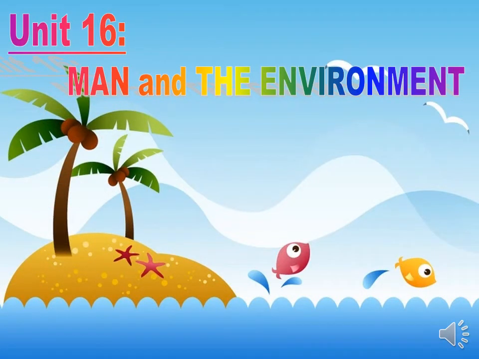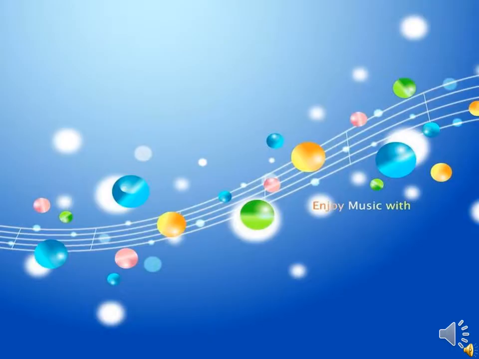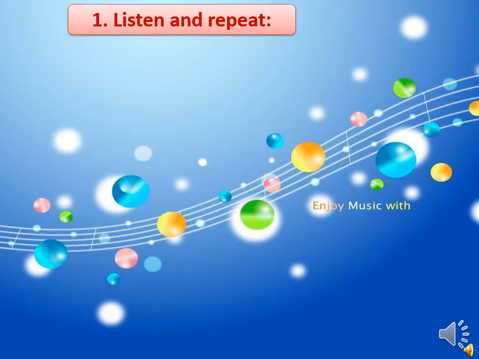Now here we go, Unit 16, Man and the Environment. In this period, we will study Section A, Animals and Plants. Firstly, I introduce Part 1, Listen and Repeat.